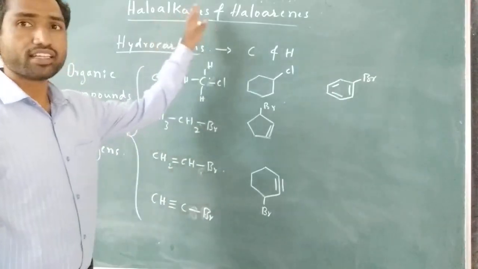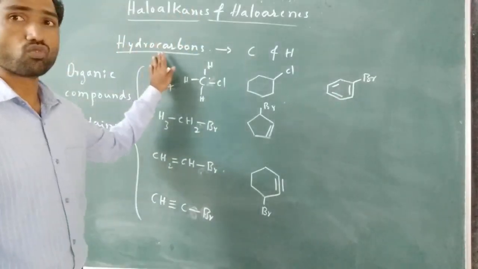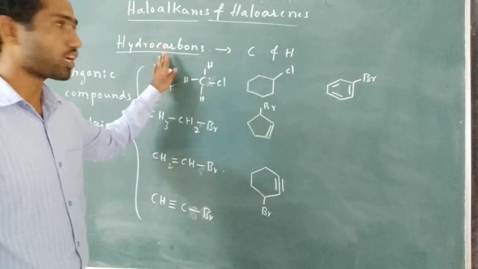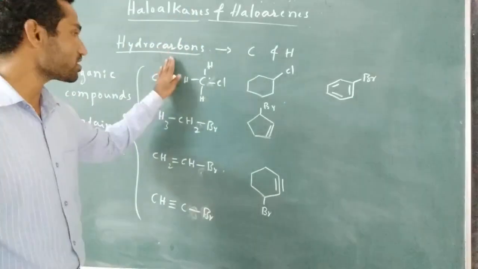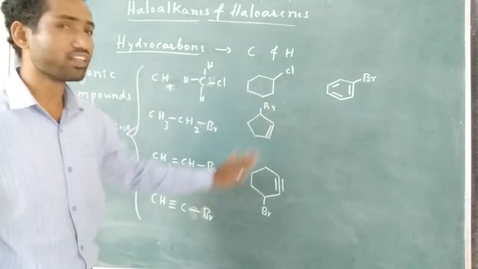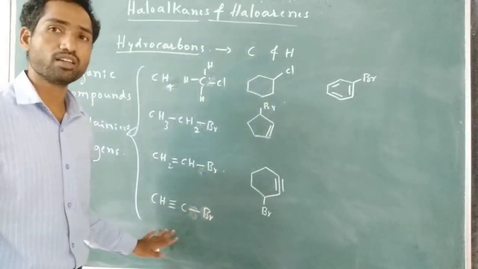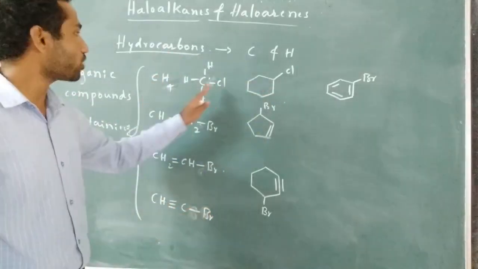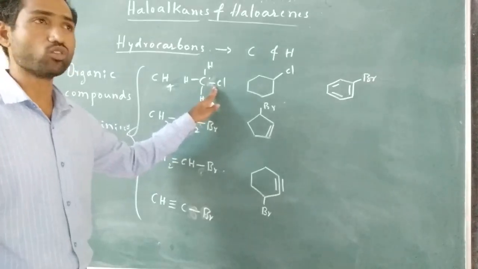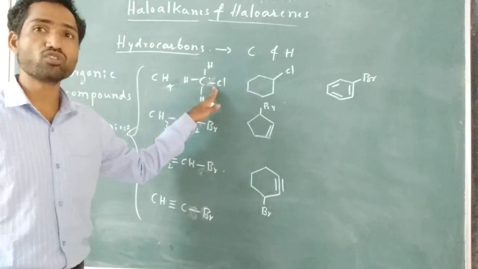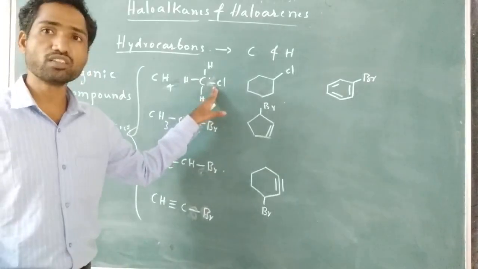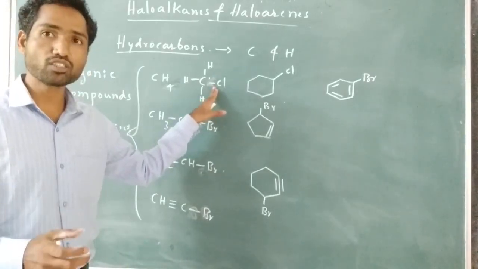First, what we did is the definition for hydrocarbons: hydrogen and carbon containing compounds are known as hydrocarbons. We wrote different examples for hydrocarbons, and we replaced only one hydrogen with halogens, right? Similarly, we can also replace more than one hydrogen of the hydrocarbons with halogen.